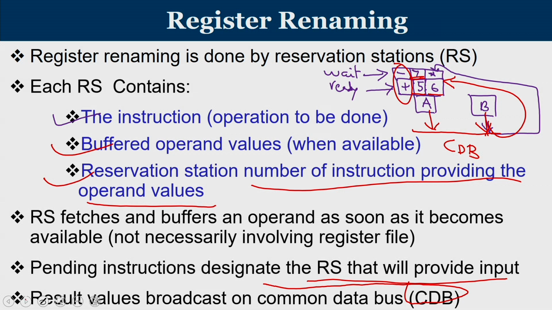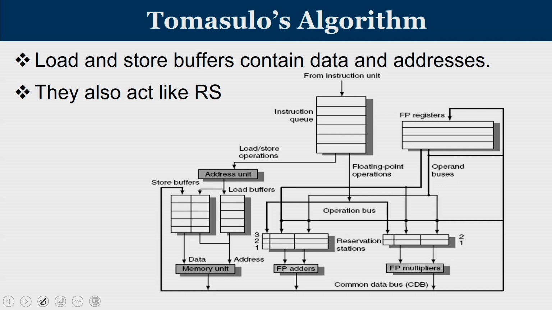We will see the architectural diagram also. So this is how it looks. You have the instructions that are being fed. This is the instruction queue. And during the decoding operation, let's say these are all adders, these are the functional units. These are the multipliers, another category of functional unit. This is the memory unit, which will take care of load and store.